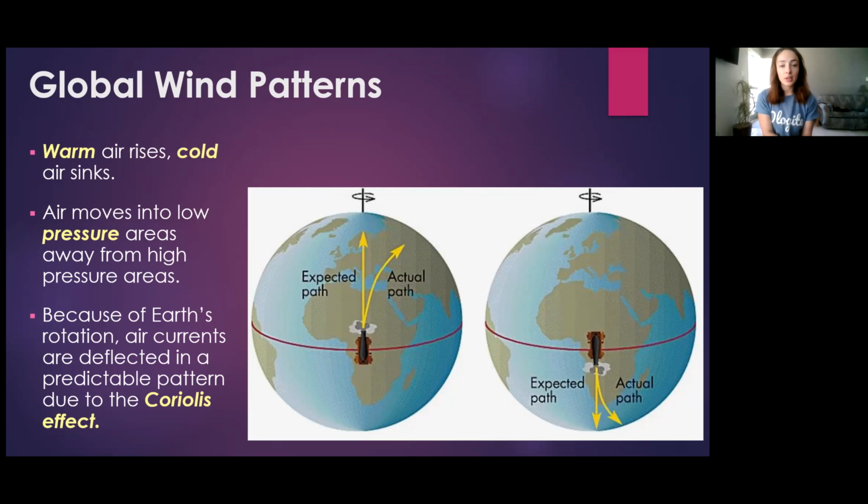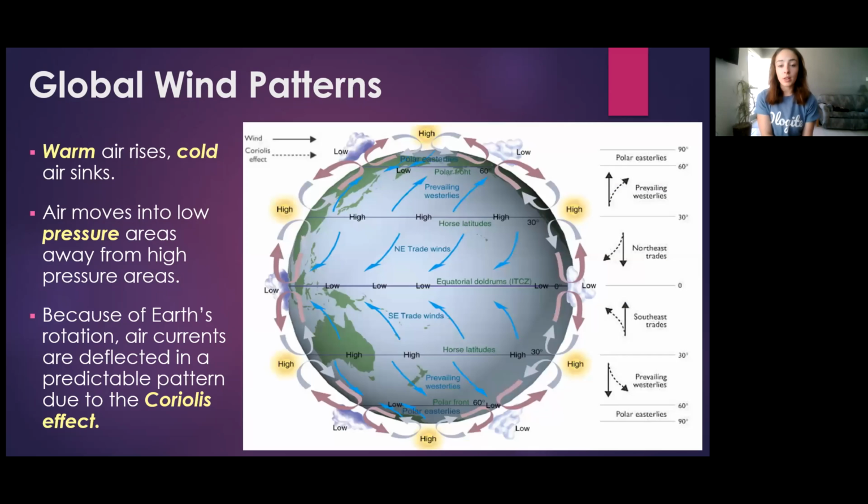So if we take the Coriolis effect into account, we see that global wind patterns look more like this. There are low and high pressure regions, there are low and high temperature regions, and these cause a bunch of small cells, and there's also the rotation of the Earth. All of these factors control wind patterns together and therefore cause a bunch of angled wind cells that circulate air throughout the Earth.